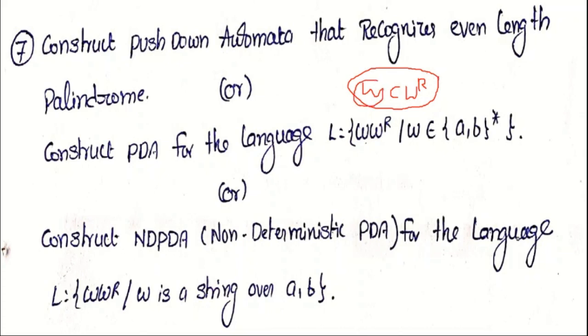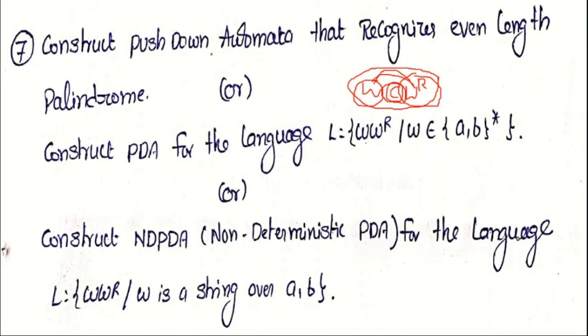Because in place of W we consider anything, and the reversal is W power R, so that part is even, and in between we use a separator C. So the total length is obviously odd. This language, W W power R, is considered an even length palindrome, whereas in the case of L equals W C W power R, that language is an odd length palindrome, because the total length is odd.